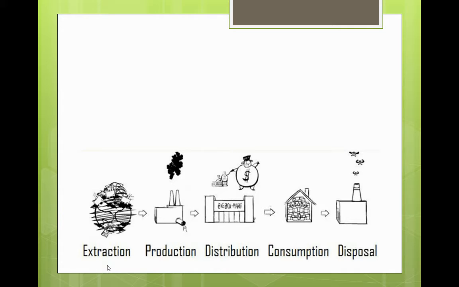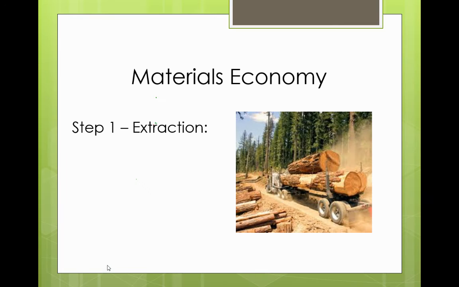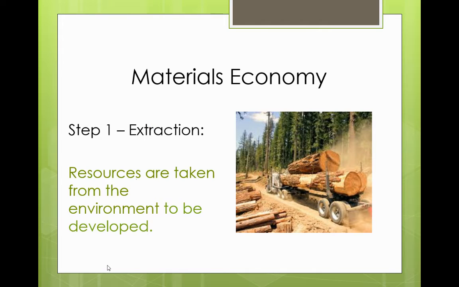So we have extraction, production, distribution, consumption, and disposal. The first step in the materials economy is extraction, right? And that's when resources are taken from the environment to be developed. In the case of the image here, the resource is lumber, which comes from trees. You can see that it's been taken from the environment and taken to a processing plant where it will be developed.